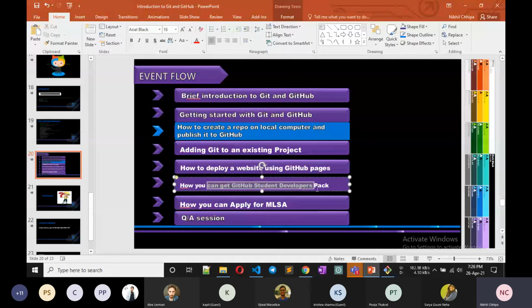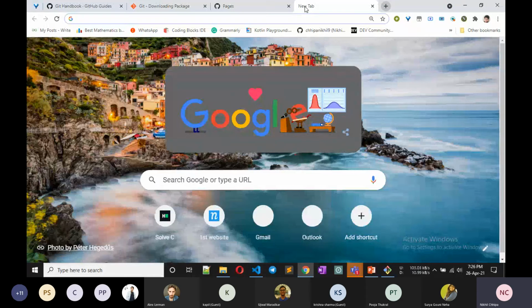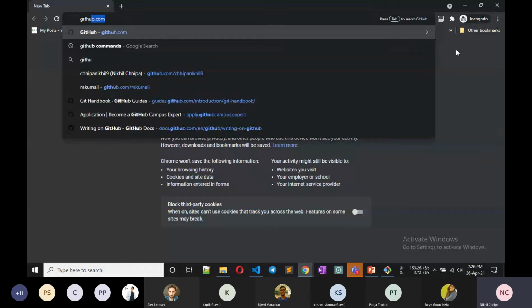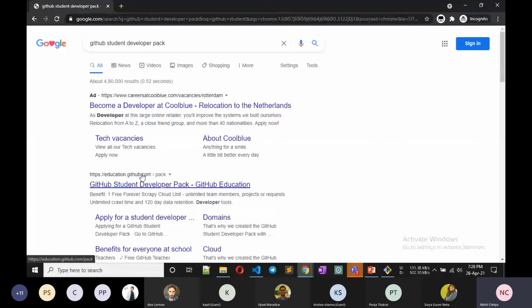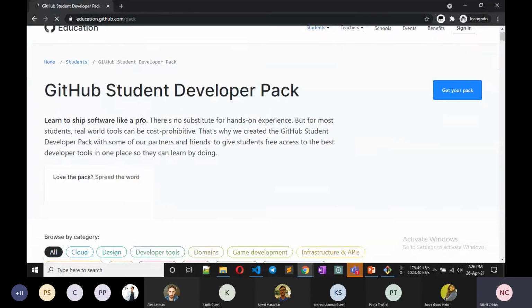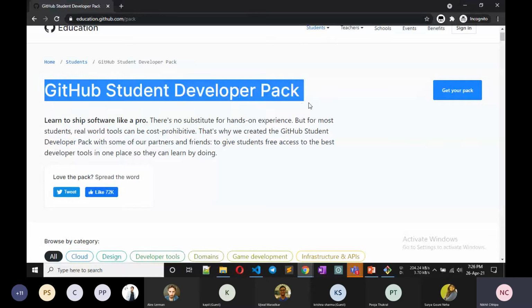So I'm telling about how you can get the GitHub Student Developer Pack. First of all, I open the GitHub Student Developer Pack website. So the process is you can apply for it with the college email ID that your college gave you, or you can apply with your personal email ID also.